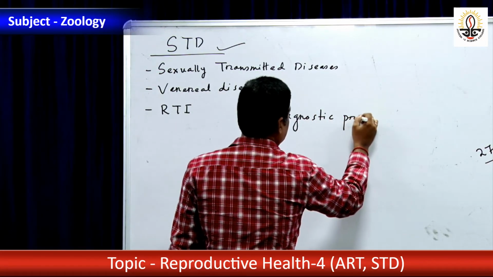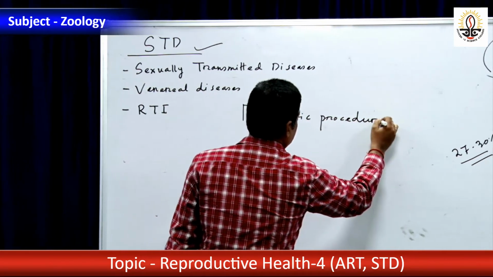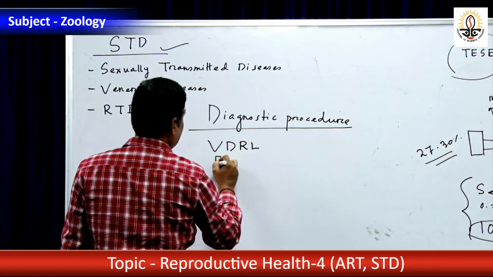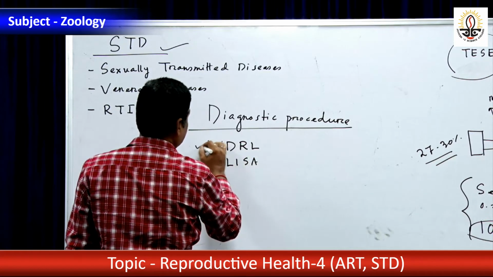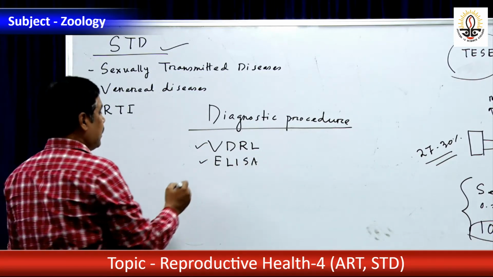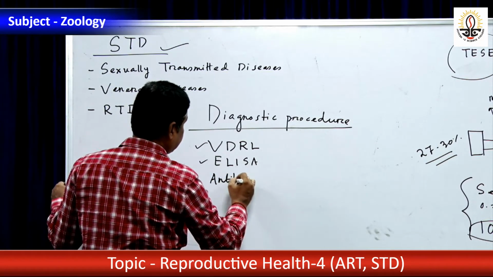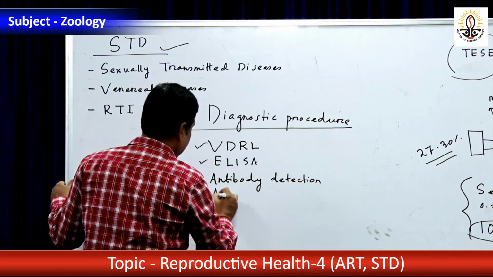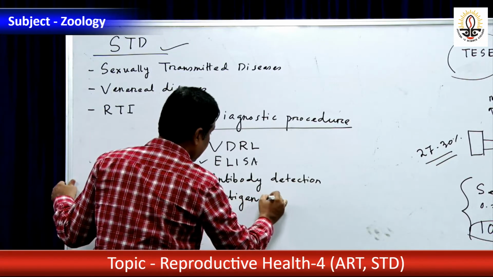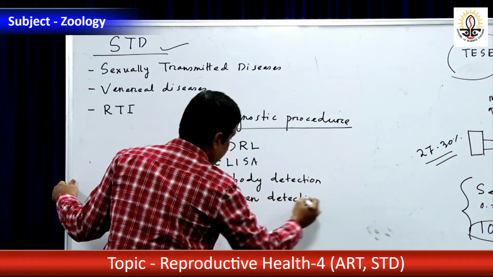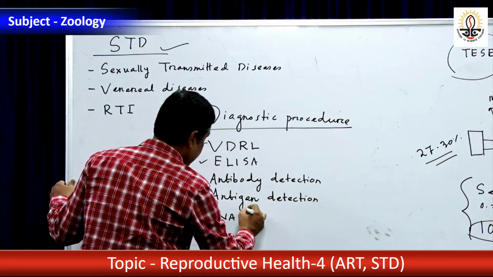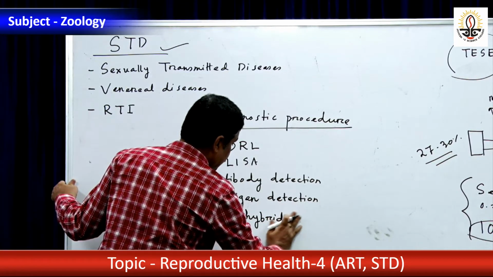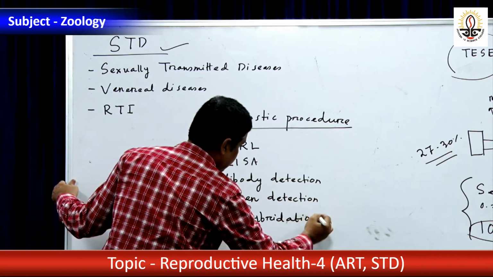The diagnostic procedures of STD are VDRL, venereal disease research laboratory, then ELISA, enzyme linked immunosorbent assay, and antibody or antigen detection, DNA hybridization, okay.